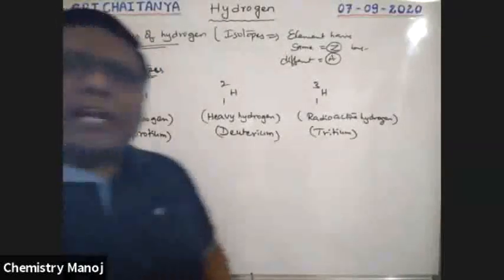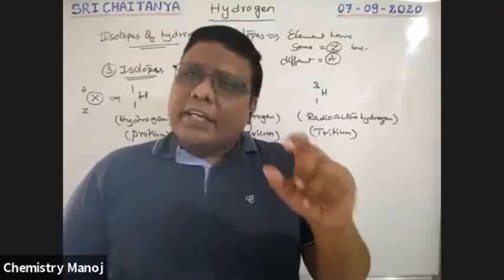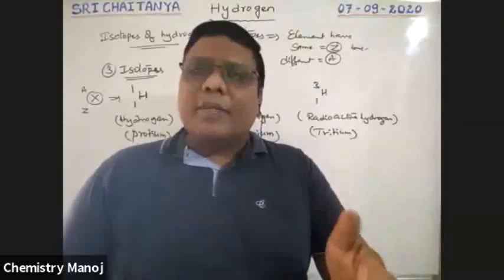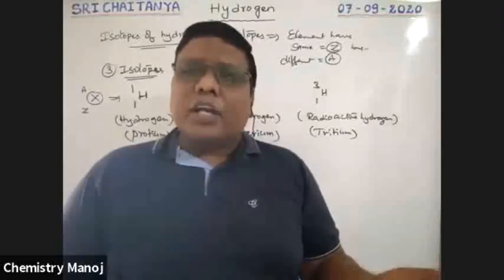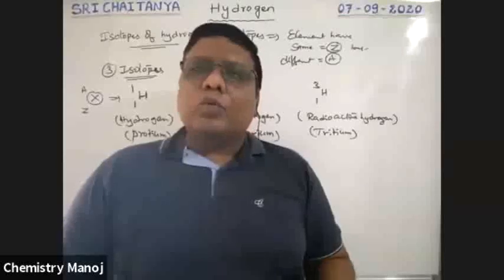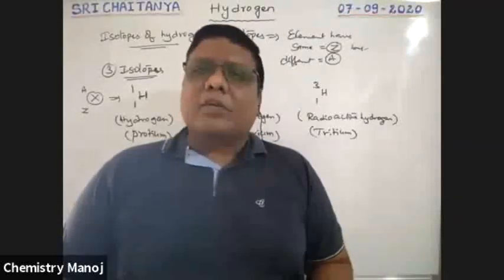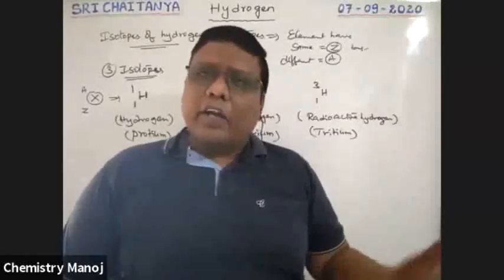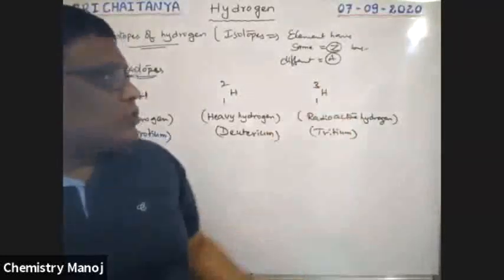What is meant by radioactivity? Radioactivity means the species itself is going to disintegrate, that is, dissociate by the emission of a radiation like alpha, beta, gamma. This is called radioactivity. The elements of this type are called radioactive substances or radioactive elements. So that's why hydrogen, that is 1T3, is called tritium.